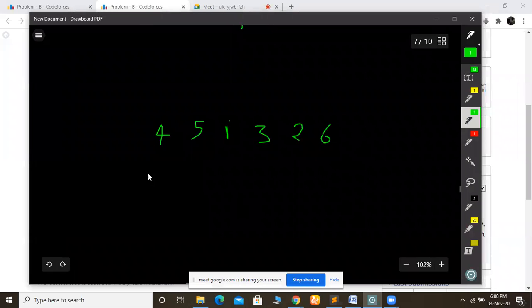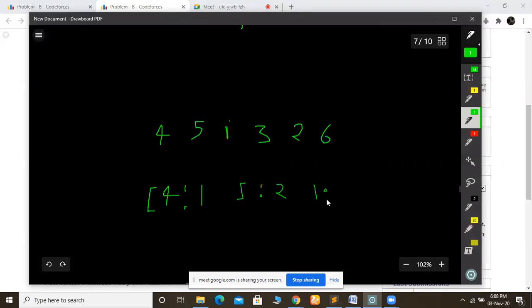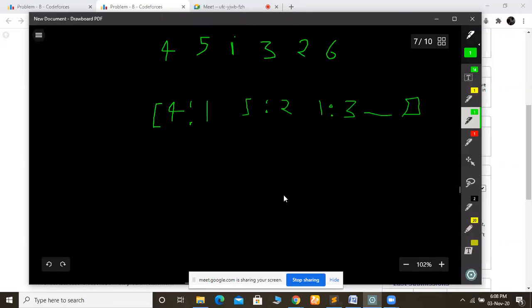So see what we can do, in this we are needing the index many times. So first we will create a map in which we will save all the indices of that sub-array. Like say 4 has index 1, 5 has index 2. So from here we will get the index of that number in O(1) time. Okay. So 1 has its index and so on. Now see what I will do, we know 1 is always a good sub-array.